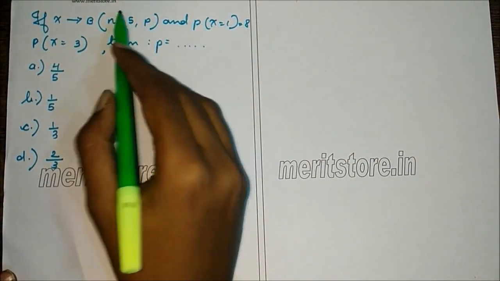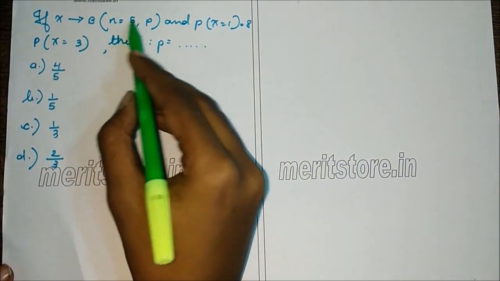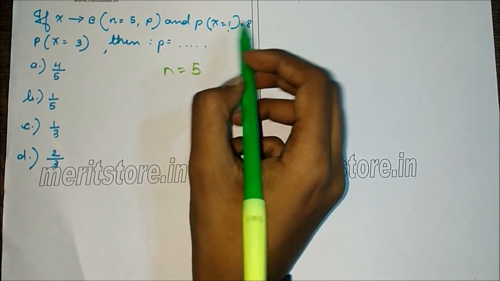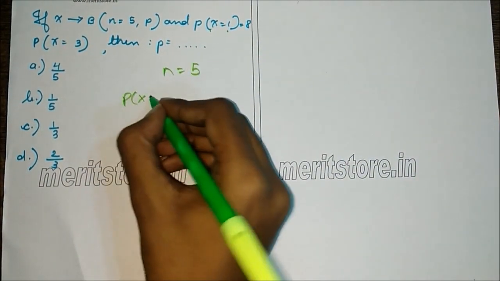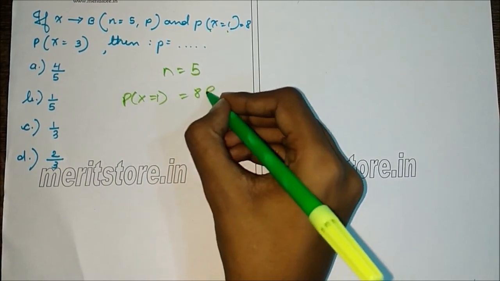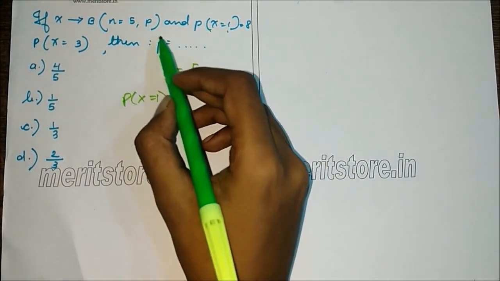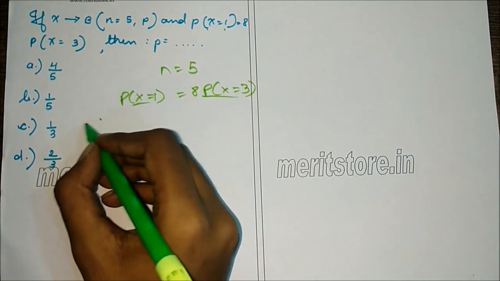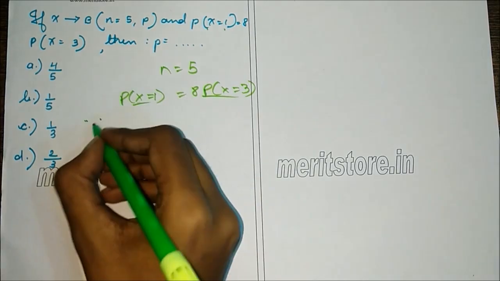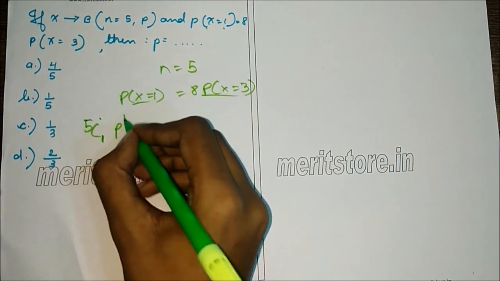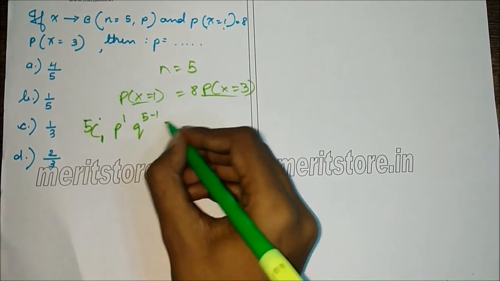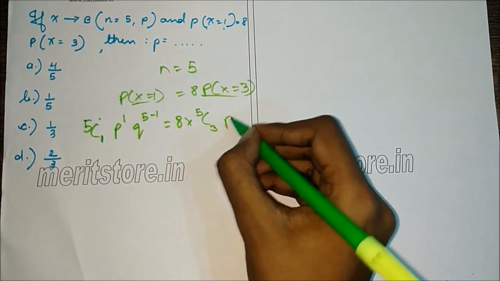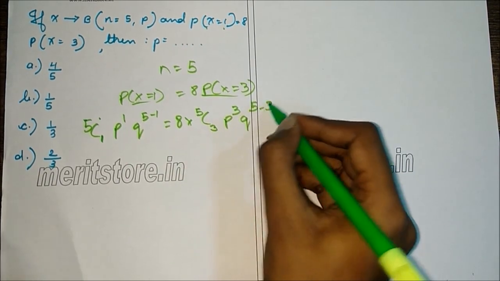Next question is, it is a binomial distribution. n is 5. P of x equals 1 is the same as 8 times P of x equals 3. We have to find the value of p. So first we expand this. So we get nCr, that is n is 5, so 5C1, p raised to 1, q raised to 5 minus 1 is the same as 8 times 5C3, p raised to 3, q raised to 5 minus 3.